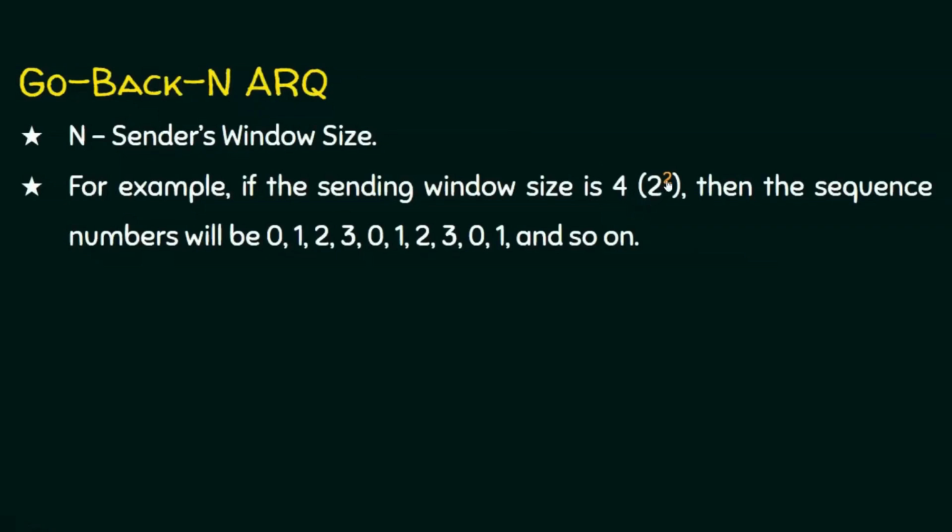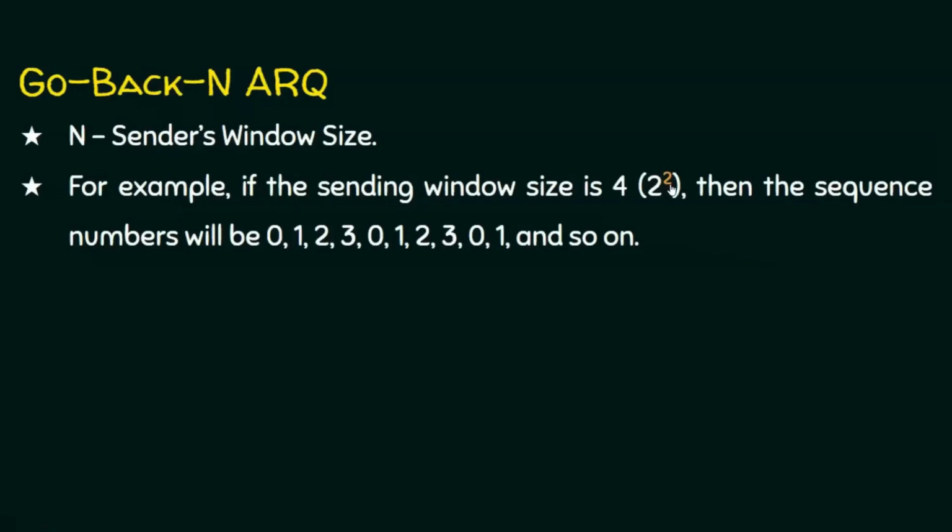How is this done? If the number is 4, it can be written as a power of 2. So 4 can be written as 2 power 2, where this 2 means the number of sequence number bits, that is the binary bits of the number. The binary bits are 2, then 00, 01, 10, 11. Its decimal equivalent is 0, 1, 2 and 3.